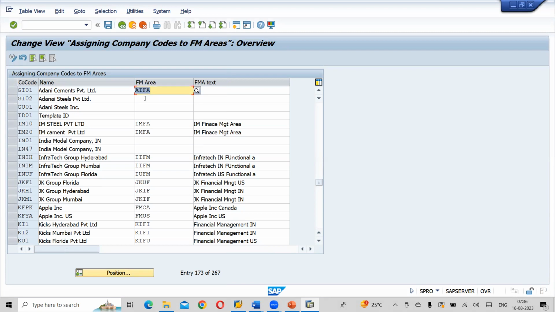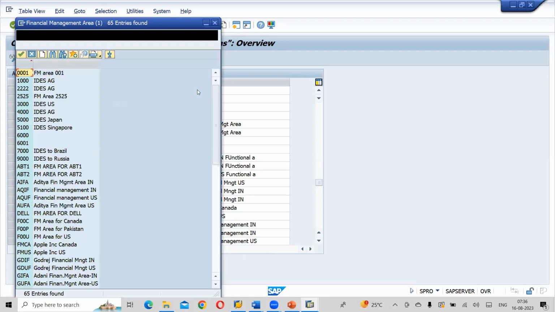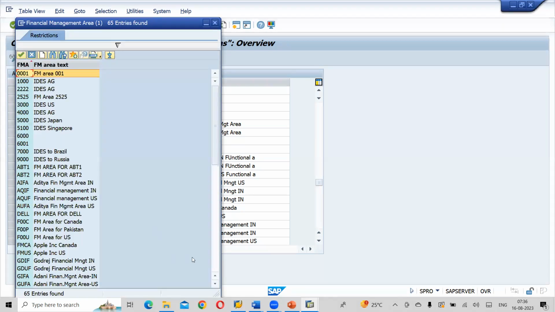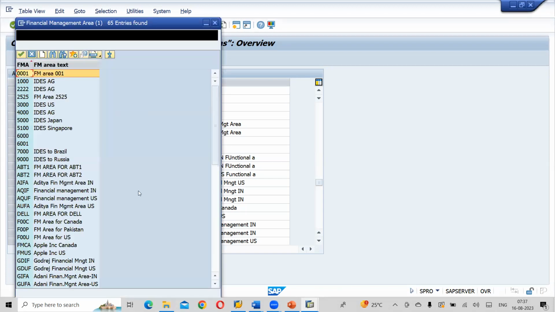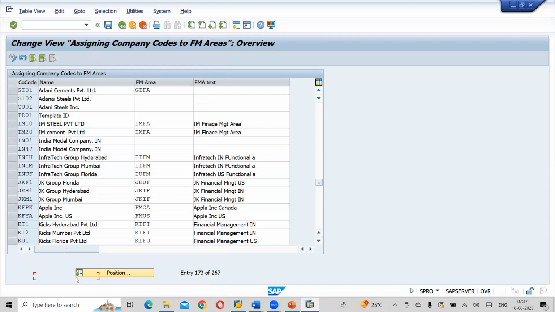Naveen, I think you started Aditya. Did I select the wrong one? Yeah, I think you started Aditya one. Ours is GIFA, right? Yeah, thank you. GIFA and GUFA.